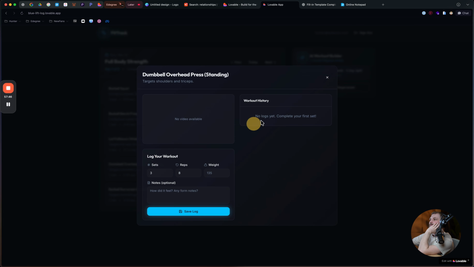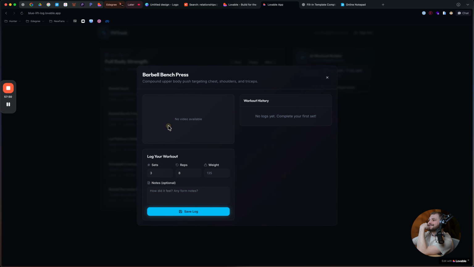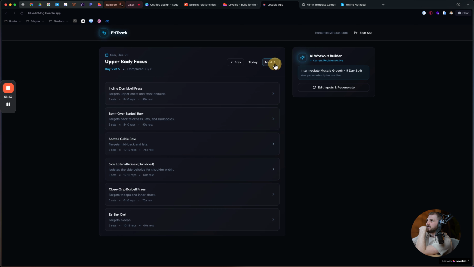It's like pre-filling the reps and the weight though. 3 sets, 8 to 10 reps, and then, oh yeah, and you input the weight, and then add any notes. And then you have your workout history. I really am curious, but now that we have this, it looks really good. I can go to tomorrow.